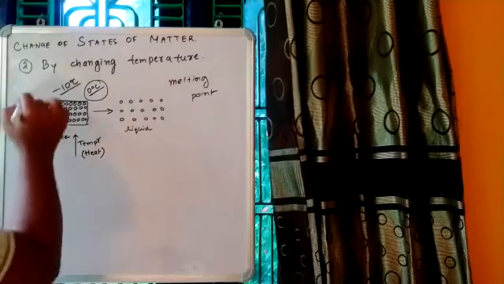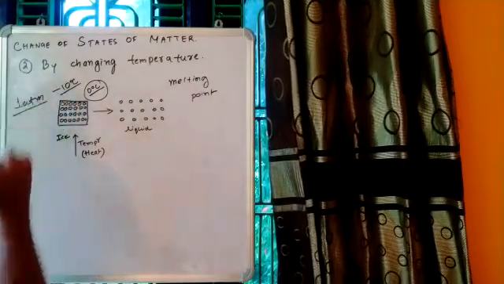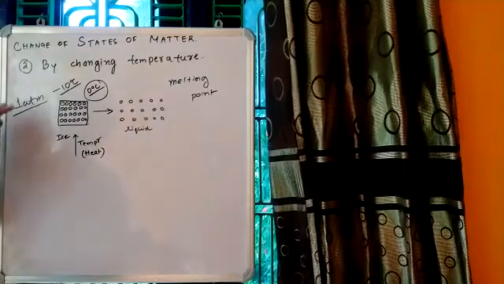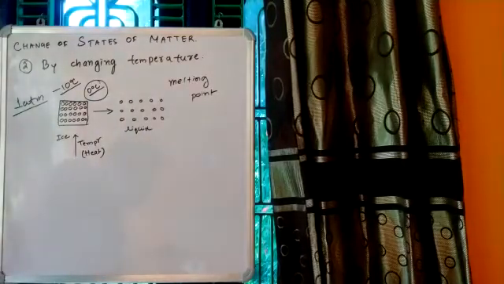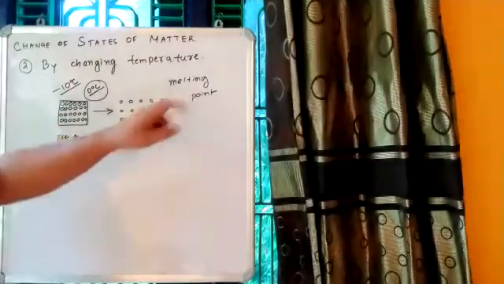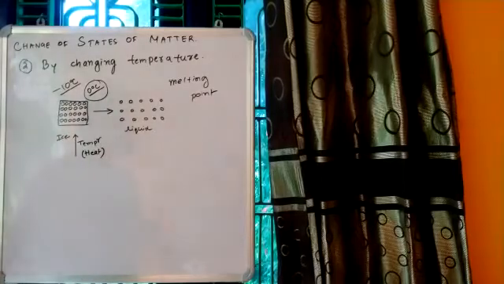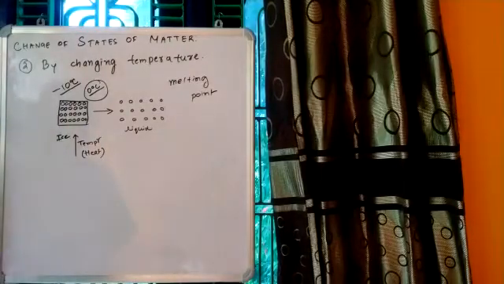Always remember, the pressure will be taken as 1 atm or 1 atmospheric pressure. We are not changing the pressure, the pressure will remain the same, which is 1 atm. So the definition of melting point is the temperature at which a solid substance converts into liquid under atmospheric pressure. So this is the melting point, correct?